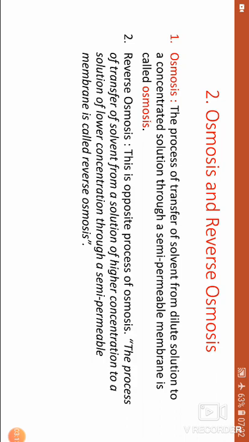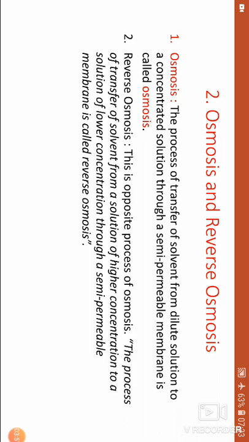It is also called superfiltration or hyperfiltration. In the osmosis process, the solvent transfers from lower concentration to higher concentration through a semi-permeable membrane. This is called osmosis. In the reverse osmosis process, this is the opposite: the solvent transfers from higher concentration to lower concentration through a semi-permeable membrane. This is called reverse osmosis.